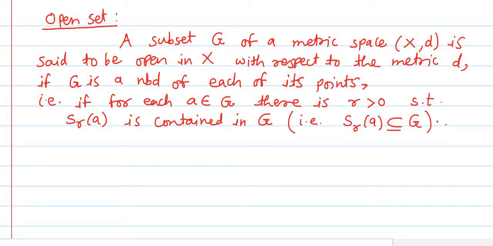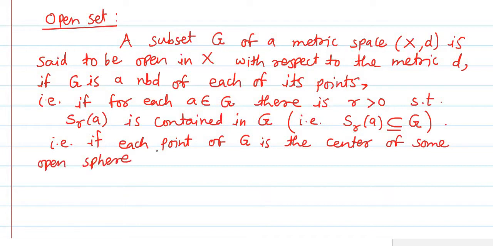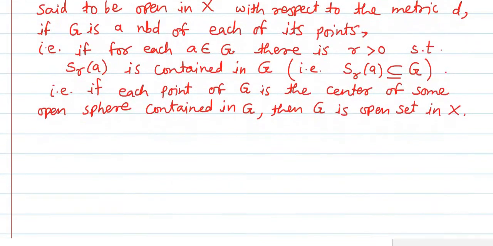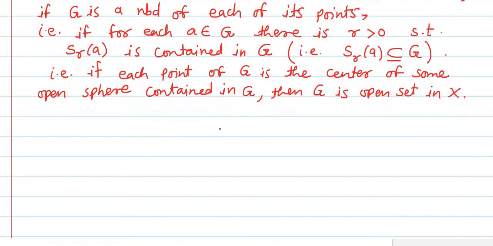The same thing can further be told in other words: if each point of the set G is the center of some open sphere contained in G, then G is an open set in X. Or we simply say that G is open in X. So the simplest definition is that if G is a subset of the metric space X, then G is said to be open in X if it is the neighborhood of each of its points.